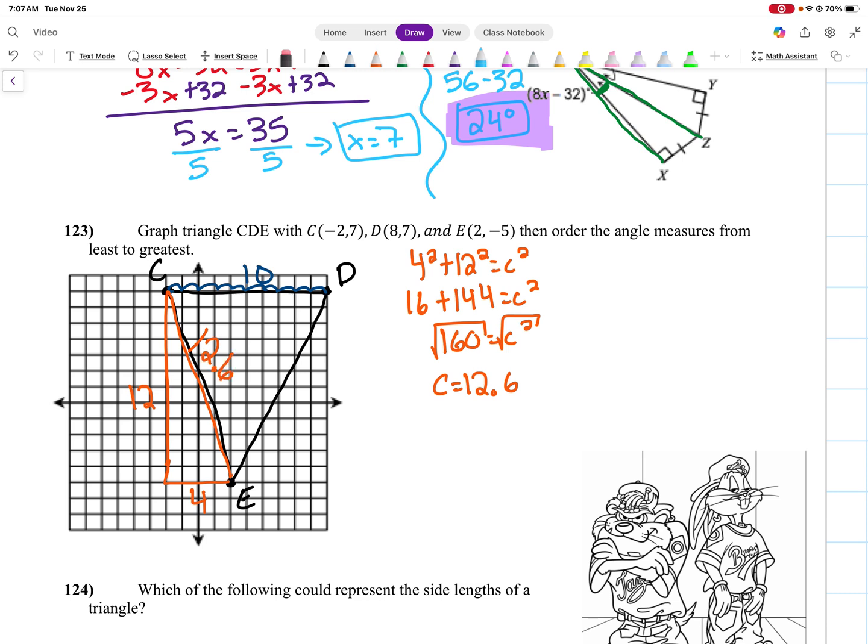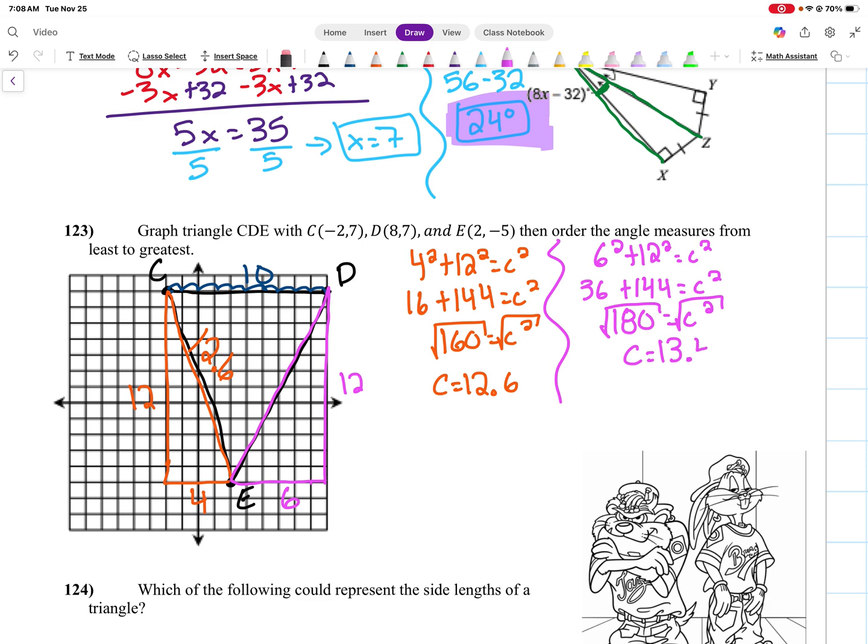Well, we're going to do the same idea for this side DE, right? I'm going to draw my triangle out. And I'm going to count 1, 2, 3, 4, 5, 6, 7, 8, 9, 10, 11, 12. This side's 12. This side is 1, 2, 3, 4, 5, 6. So same boat. I'm going to do 6 squared plus 12 squared equals c squared. We have 36 plus 144 equals c squared. 36 plus 144 is 180. We take that square root, and we're left with c is equal to 13.4 roughly. So this side is 13.4.